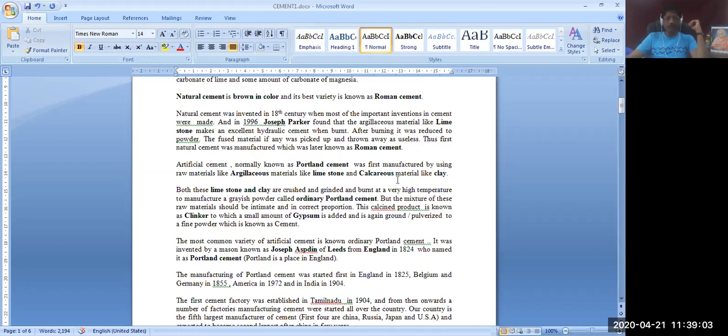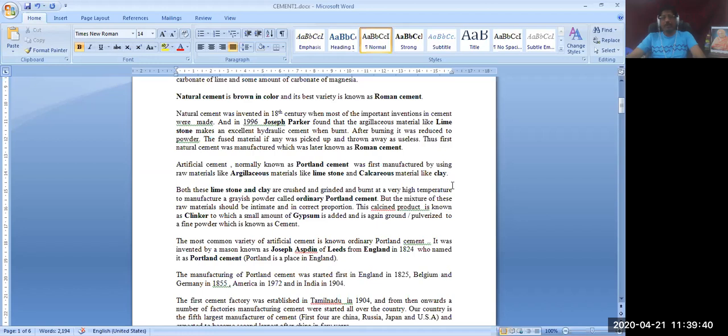Artificial cement is known as Portland cement because it was first manufactured in a place called Portland in England, or in the UK, because raw materials were abundantly available there. One engineer scientist studied the lime manufacturing process and formulated the manufacturing process of cement using these raw materials. So the first cement manufacturing was done in Portland, therefore we call it Portland cement.